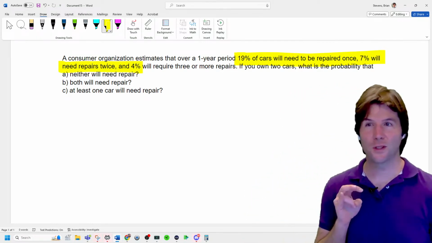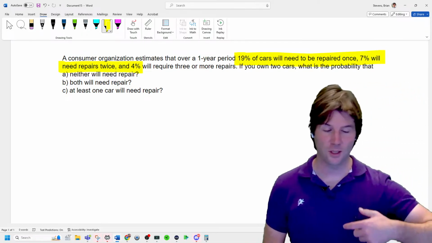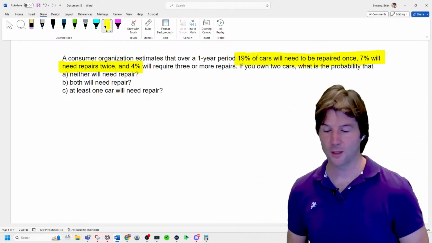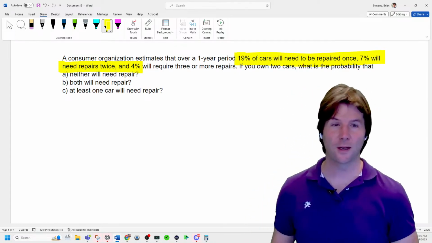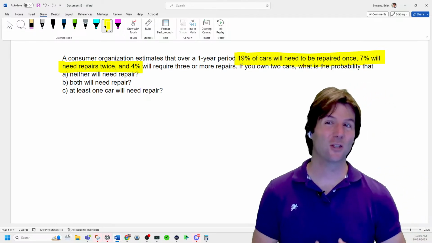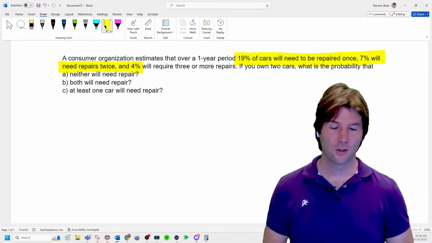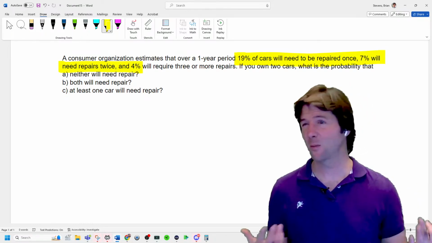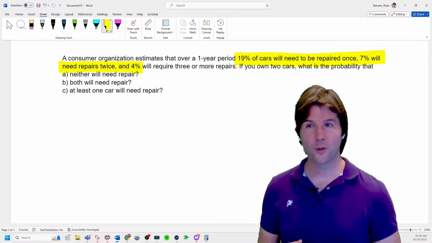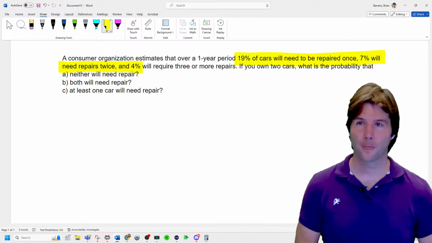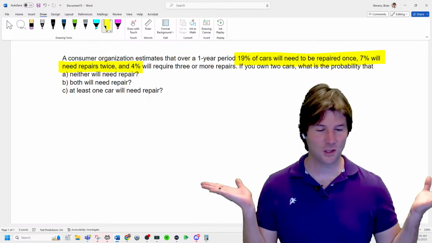How could we figure out, using the information listed above, the probability of the car, because it says the probability your car needs 1 repair is 19%, the probability the car needs 2 repairs is 7%, the probability the car needs 3 or more repairs is 4%. So what's the probability the car needs some repairs? We're just going to call this the car needs repairs. So think about this. It's like you could have 19% of the time you need 1 repair, 7% of the time you need 2 repairs, 4% of the time you need 3 or more repairs. So it's listed everything, 1, 2, 3 or more. What's the probability of just getting repairs?